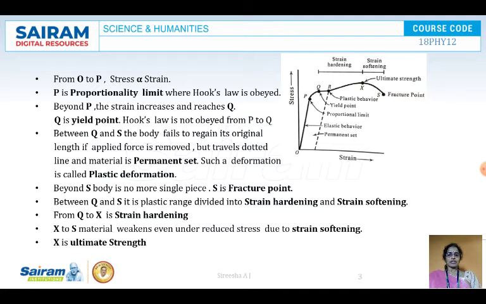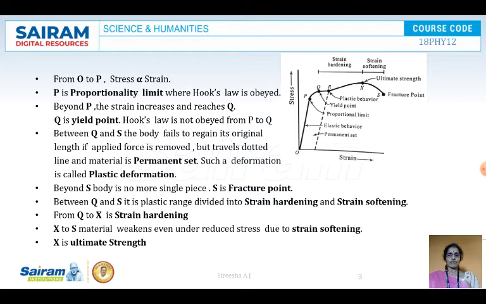Now beyond S, the body is no longer a single piece. That means beyond S, it is the fracture point. The body is no longer a single piece, it breaks into two pieces. Between Q and S, it is a plastic range divided into strain hardening and strain softening. That means from Q to X, you can see in the diagram, that part is called strain hardening, and X to S is called strain softening. So there are two parts in the plastic behavior, strain hardening and strain softening. QX is strain hardening, X to S is strain softening.